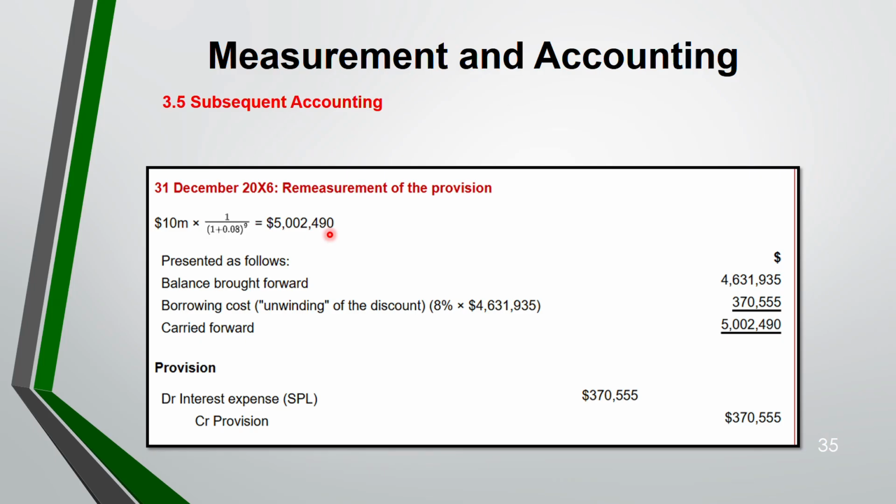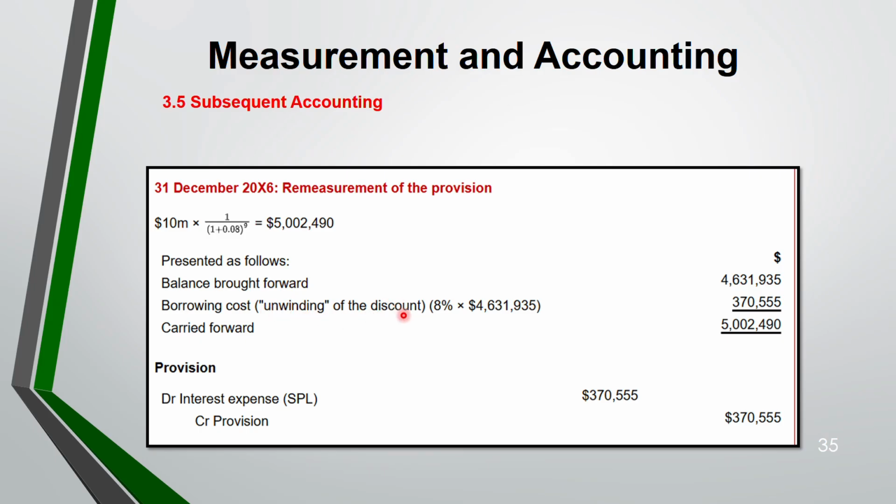So this is the amount. Now, you see earlier you have recognized a provision. You need that figure this year. So that is the balance brought forward, the opening balance. Now, this is your closing balance. The difference is your borrowing cost. There is another way of finding this amount. Either you can find it as a balancing figure or you have to use this method. This is known as unwinding of the discount.